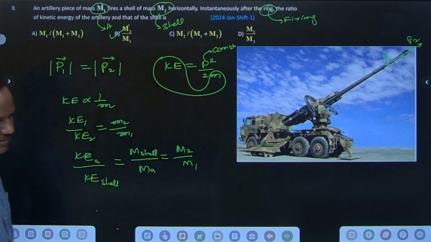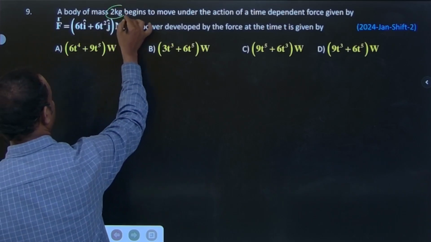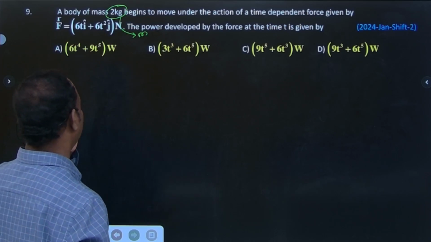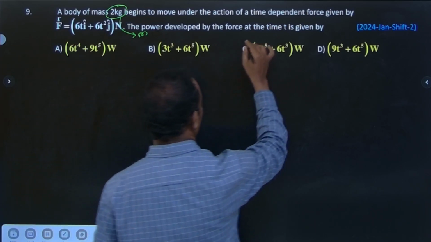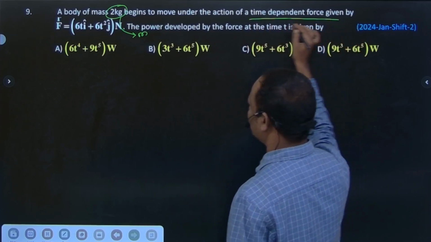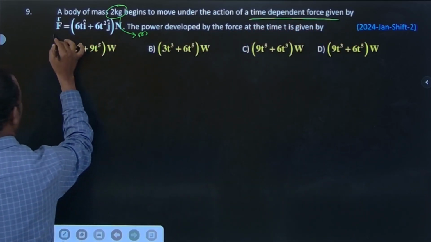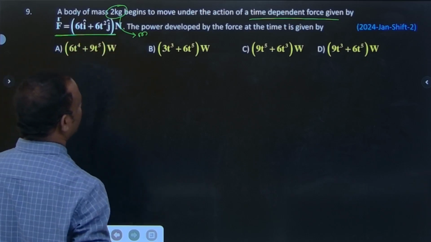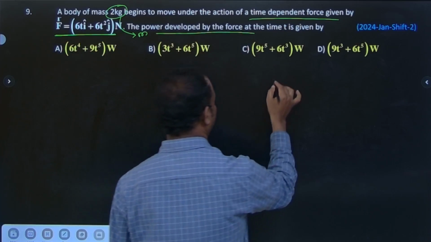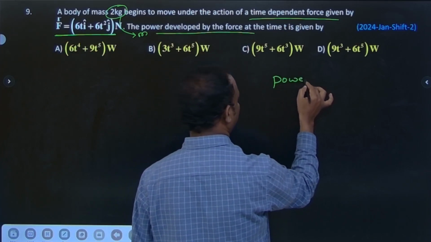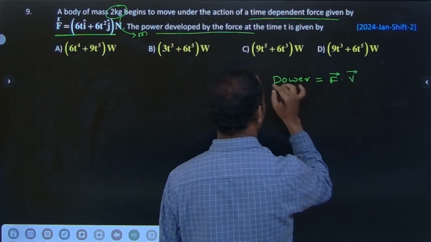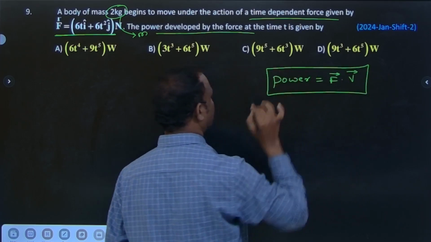Option B is correct. A body of mass M equal to 2 kg begins to move under the action of a time dependent force. Time dependent force means the force is a function of time. The power delivered by the force is P equals F bar dot V bar, which is our key concept.